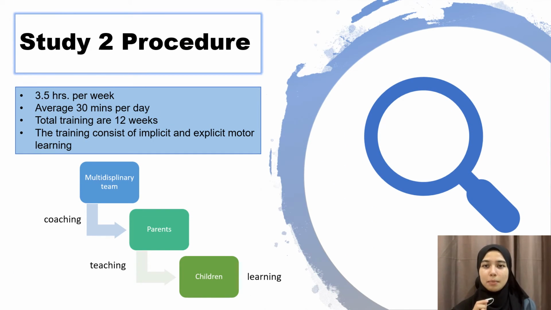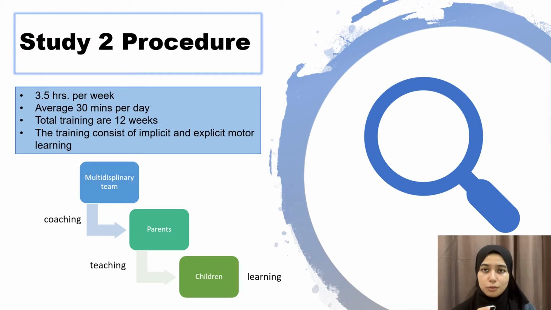The second study is a bimanual home-based intervention which consists of two approaches, which are implicit motor learning and explicit motor learning. This intervention involves a multidisciplinary team which will be coaching the parents so that the parents are able to teach or train their child at home. This training needs to be completed in 12 weeks with an average of 30 minutes per day. This intervention is good because it involves the participation of the parent to train the child rather than just the therapist. This engagement will make the child feel appreciated and motivated to do the intervention. Plus, this intervention is being done at home, so the time will be flexible based on the child's mood.